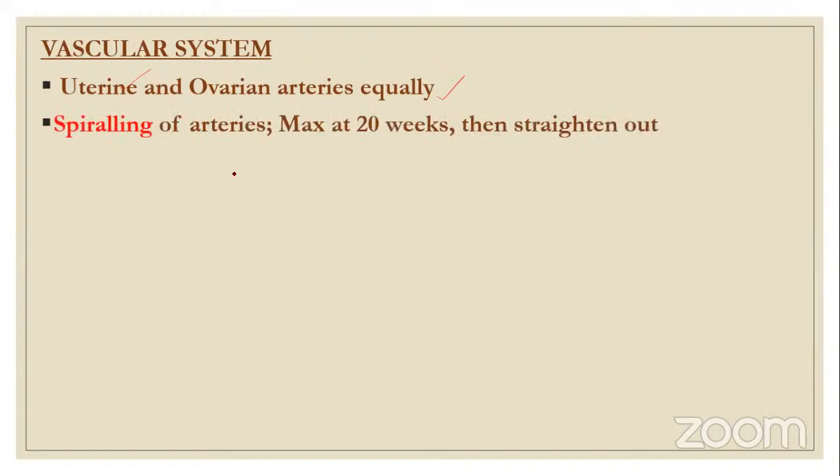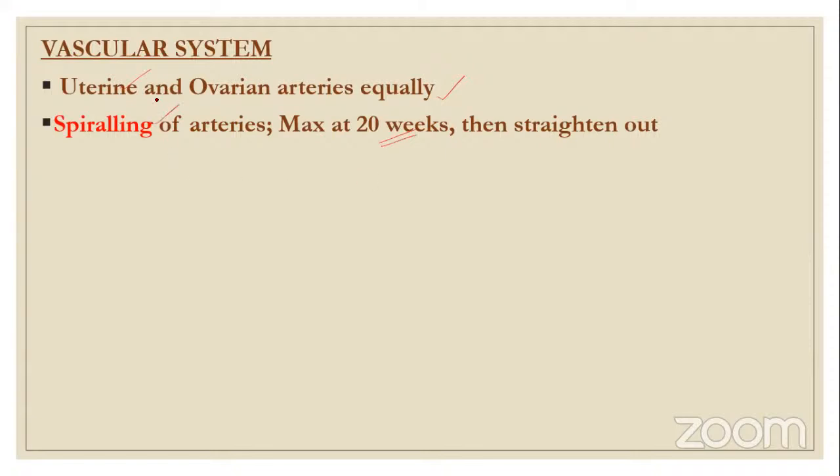Now, the vascular system in the uterus, what happens? Uterine and ovarian arteries are supplied equally. What happens in the non-pregnant state? The entire genital organ is supplied more by the uterine arteries and less by the ovarian arteries. But when a woman is pregnant, the uterine and ovarian arteries contribute equally to the blood supply to the uterus, and spiraling of the arteries occurs. It is maximum at 2 weeks, and then they straighten out.